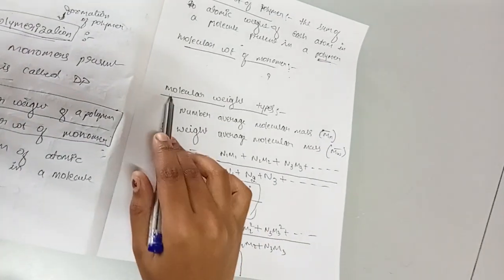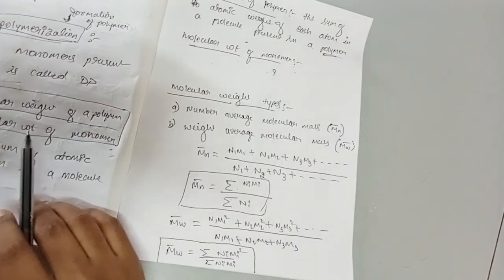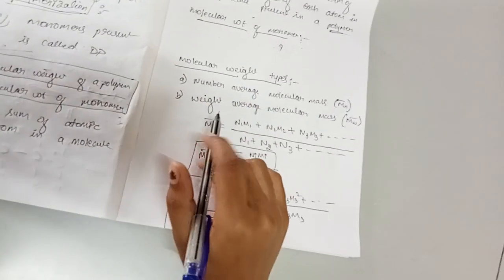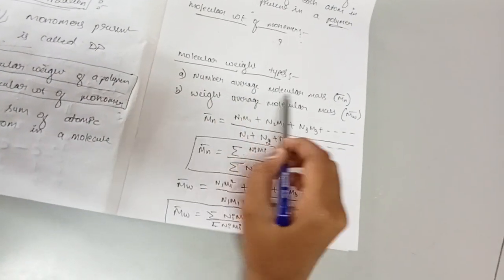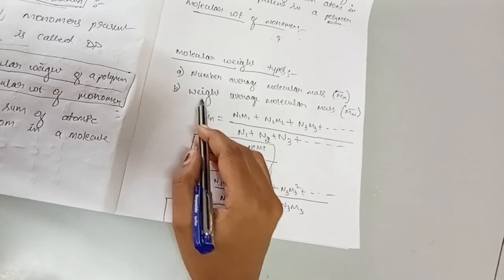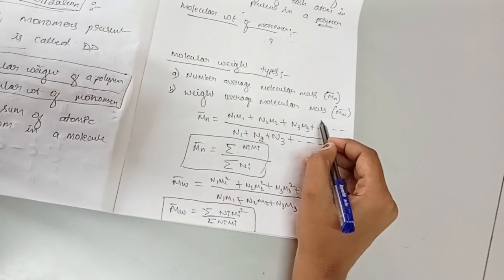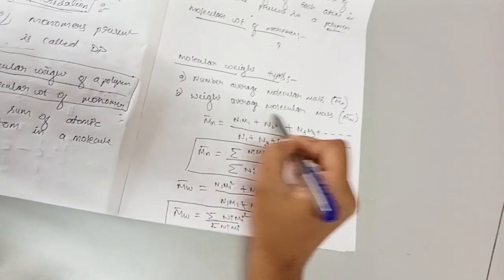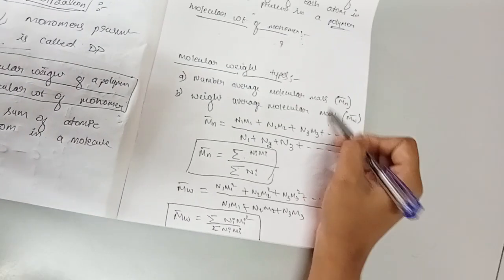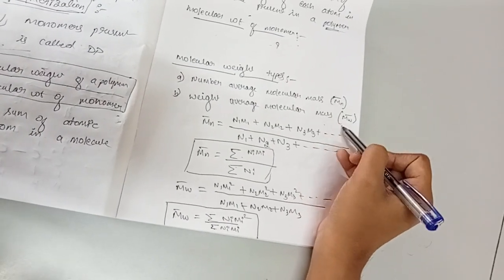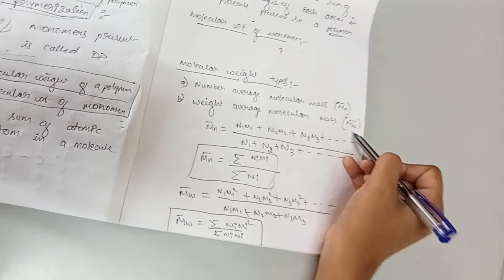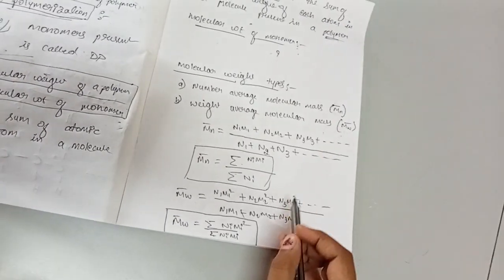Later we'll be having the types of molecular weight. Here we'll be having two types: one is number average molecular weight, Mn bar, and the other is weight average molecular mass, Mw bar. Here we can write the formulas.